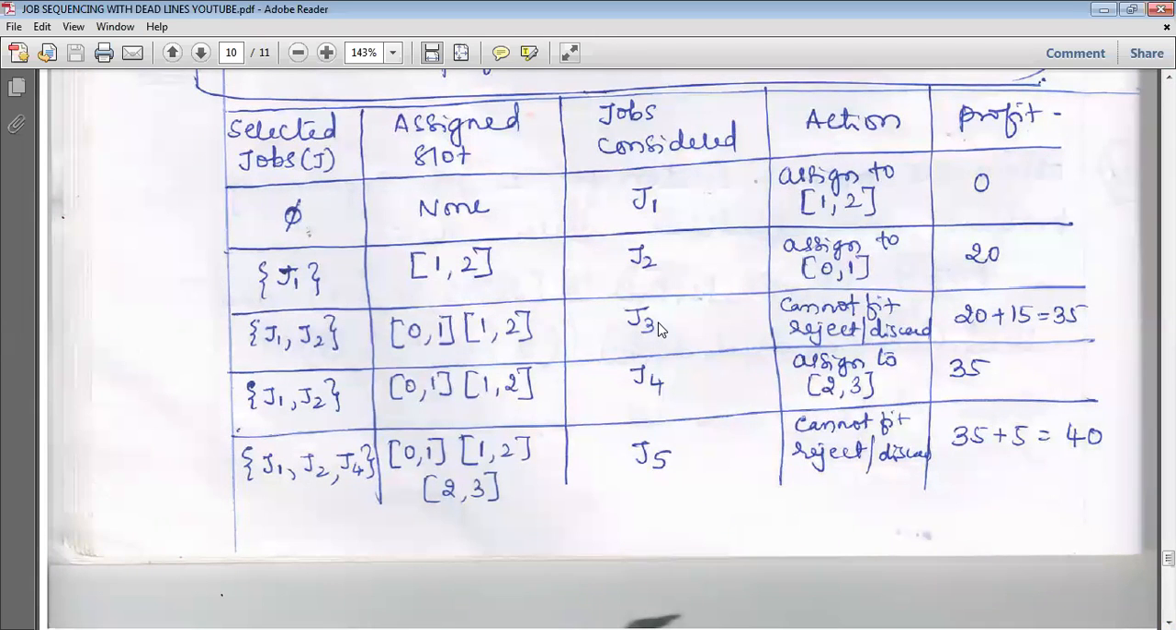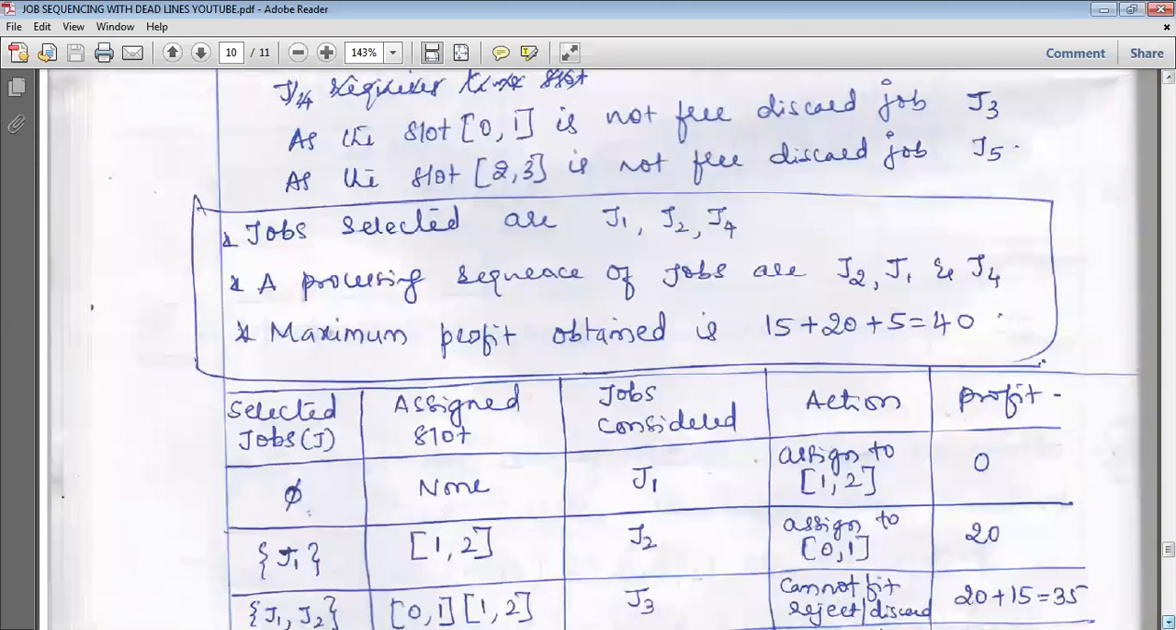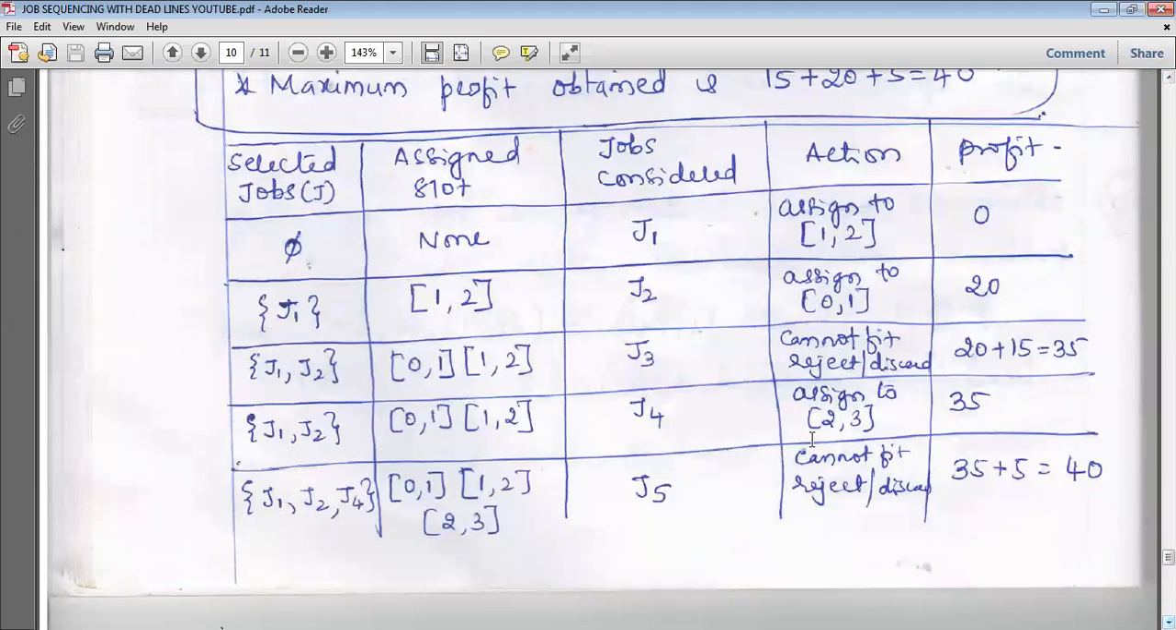Next, consider the job J3. When the job J3 is considered, what is the time slot? J3 is ready to wait for 1 hour. The time slot I can allot is 0 to 1, but the 0 to 1 time slot is already allotted to the job J2. As it is not free, the job is rejected, or we can call it discarded. So the profit will be as it is. Only J1 and J2 are considered, and since J3 is rejected, it will not be added. So J1, J2, and the assigned slots are 0 to 1, 1 to 2.